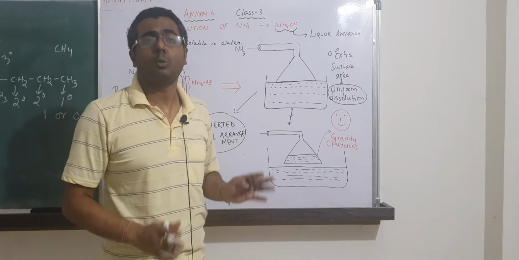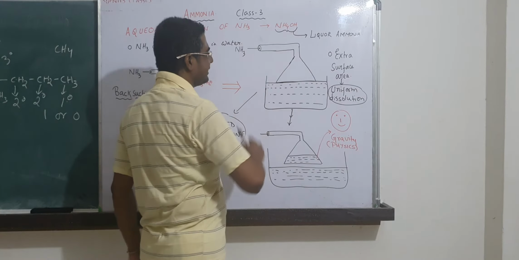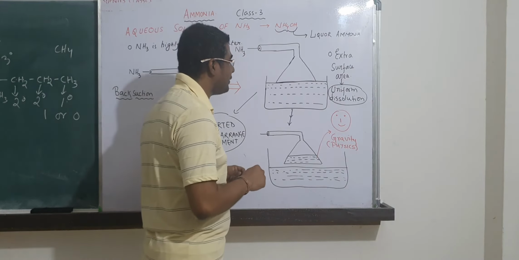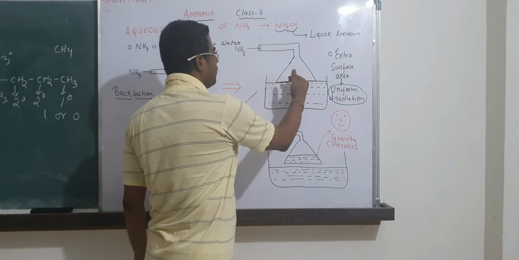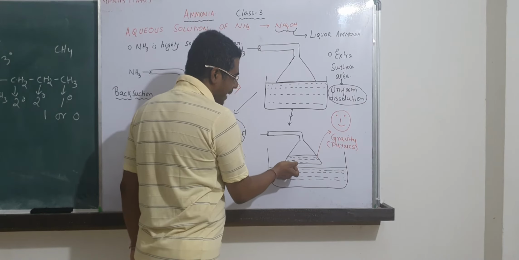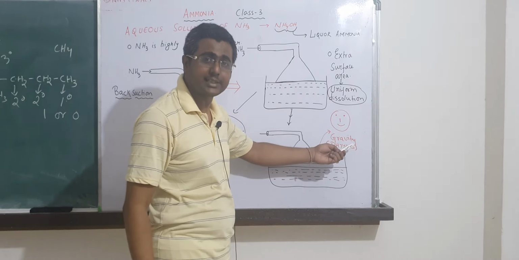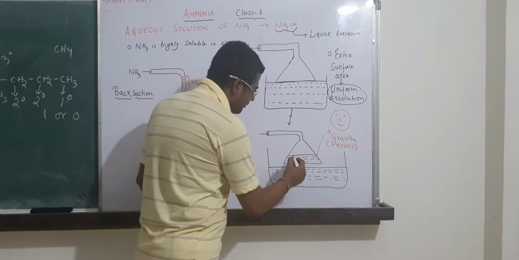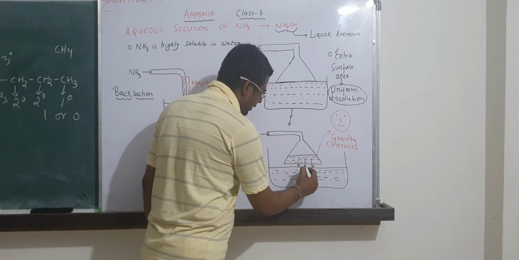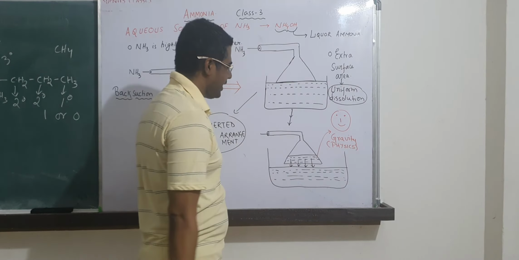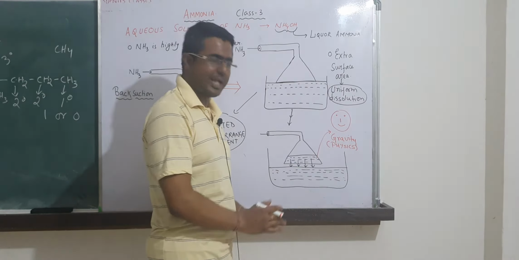Definitely, even now water will try to go up like this, inside the ammonia. But what happens now is that this volume is much higher. So even if a little amount of water goes into this, it creates a gap between this part and this part. And don't forget, my dear friend, it's physics, gravity. This water will fall down. This part, the liquor, will fall down. As soon as it falls down, again ammonia comes and dissolves. Again some amount of water.